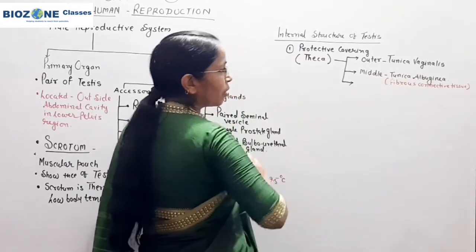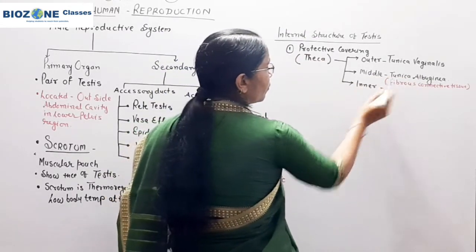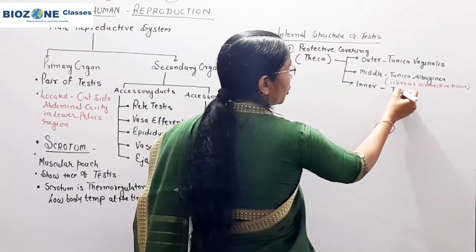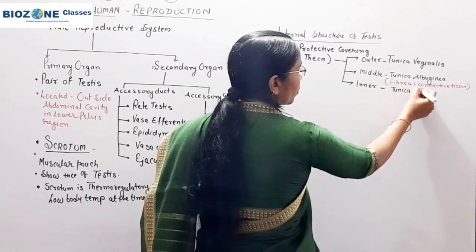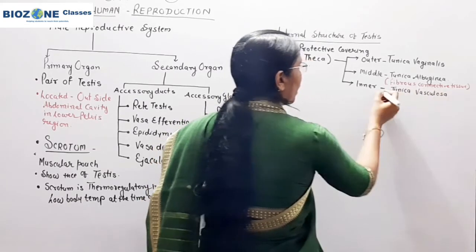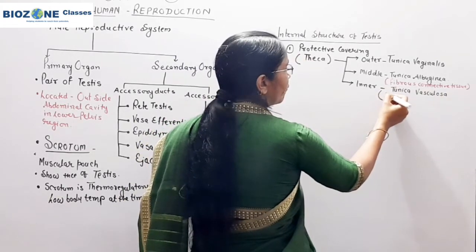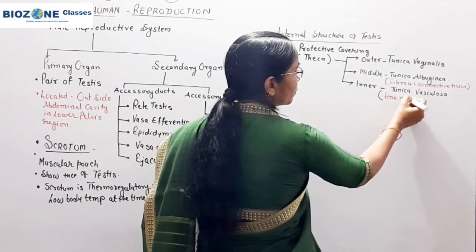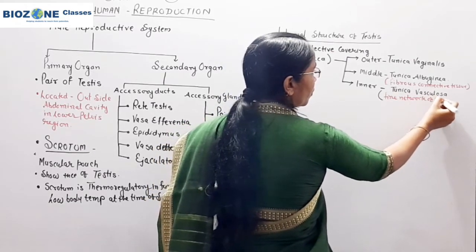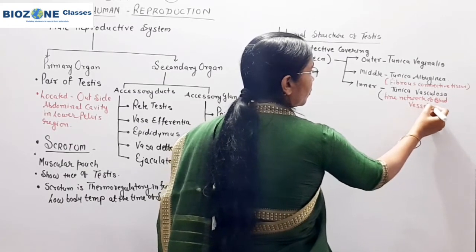The third, innermost layer is tunica vasculosa, and this layer, you remember, shows a fine network of blood vessels.